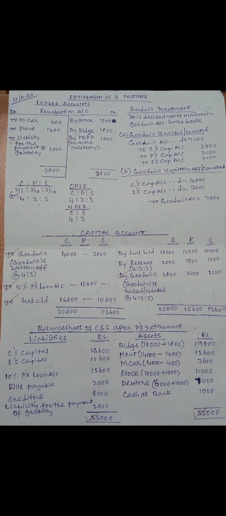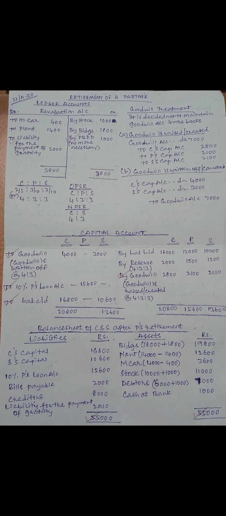Then it is mentioned that whatever amount is due to P is being transferred to loan account carrying 10% interest. 10% P's loan account, 15,600 is the answer. That is the capital balance of P transferred to loan account carrying 10% interest. Then we have to ascertain the balances of the continuing partners C and S, which are 16,800 and 10,600.